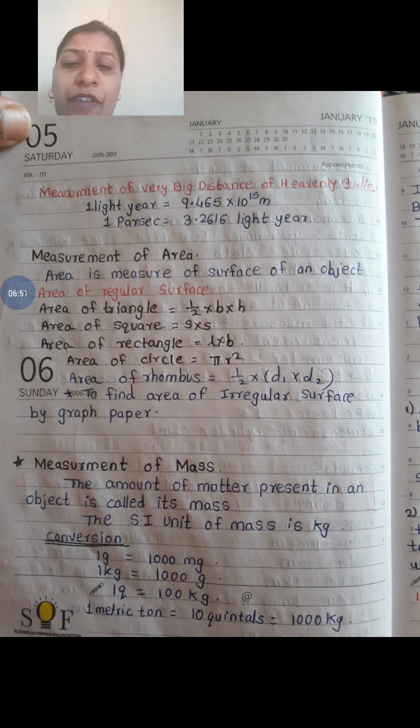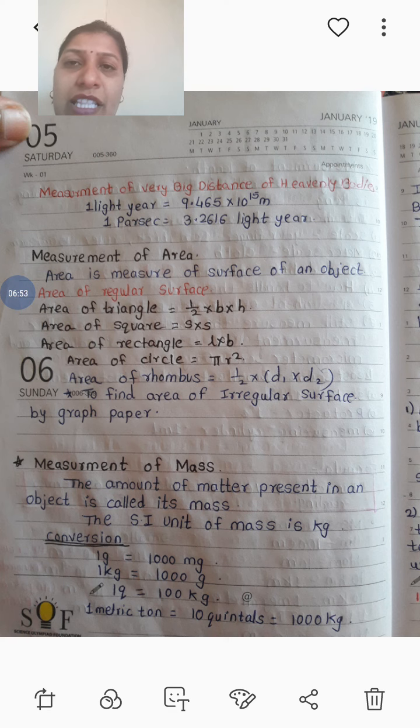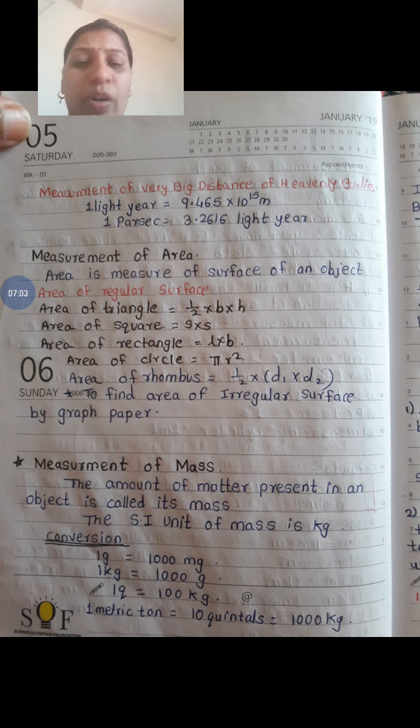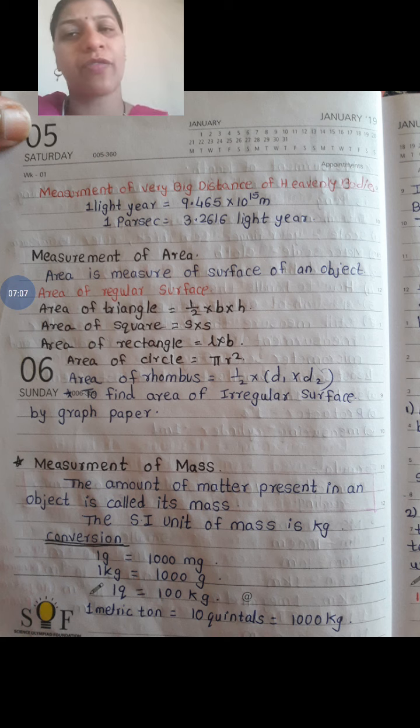Then measurement of mass. What is meant by mass? The amount of matter present in an object is called mass. Then what is the SI unit of mass? It is kg, and the CGS unit of mass is gram. Then we have seen the conversion.